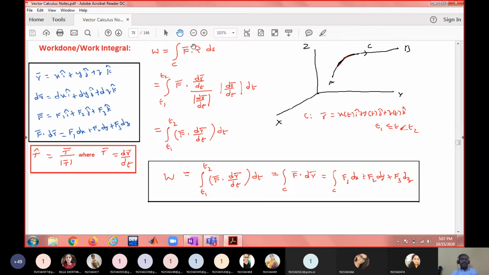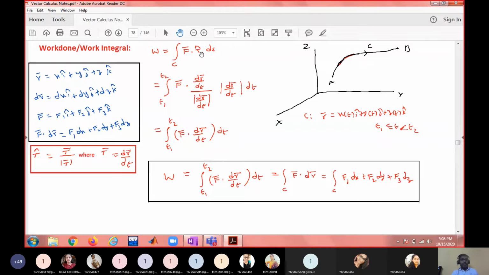So the unit tangent vector formula is given like this. If r bar is a position vector representing the curve equation, then if you differentiate it with respect to t, that is nothing but the tangent vector t bar to the curve at any point t. And if you divide this by its magnitude, you will get the unit tangent vector.